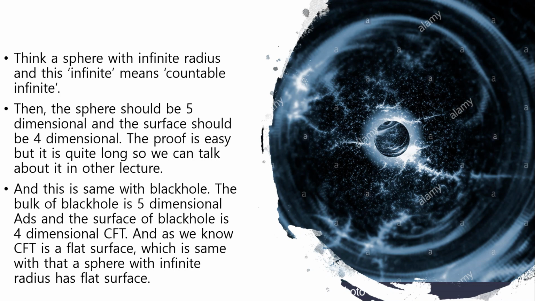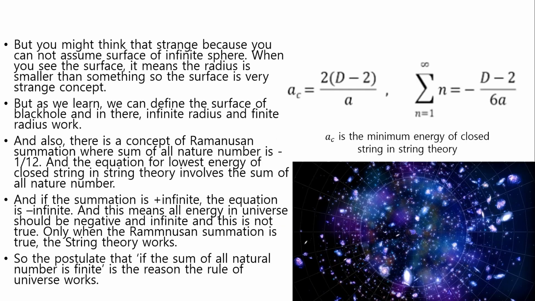This is the same as black hole. The bulk of black hole is 5-dimensional anti-de Sitter space, and the surface of black hole is 4-dimensional conformal field theory. And as you know, the CFT is a flat space, which is the same as a sphere with infinite radius having flat space.